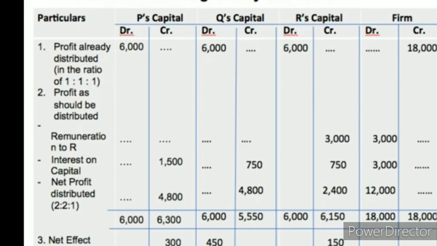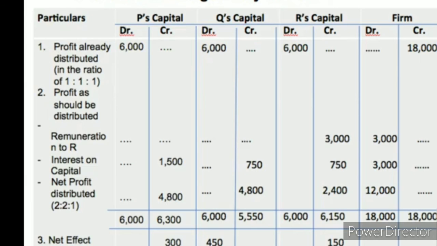As per this adjustment, we are calculating that P should get money 6,300, which means short credited by 300 for P. So P would get 6,300 rupees, instead of that, P got only 6,000 rupees profit. In Q's capital, Q would get only 5,550 rupees, but instead of that, he got 6,000 rupees.